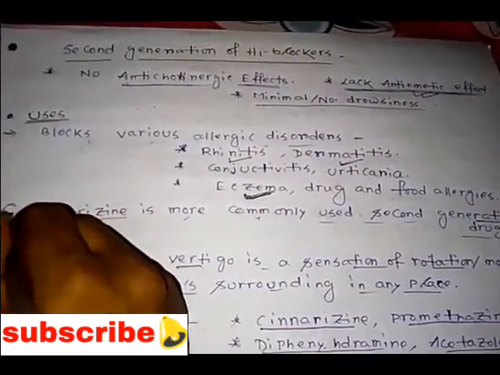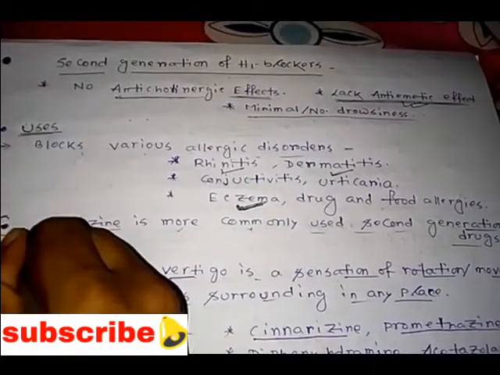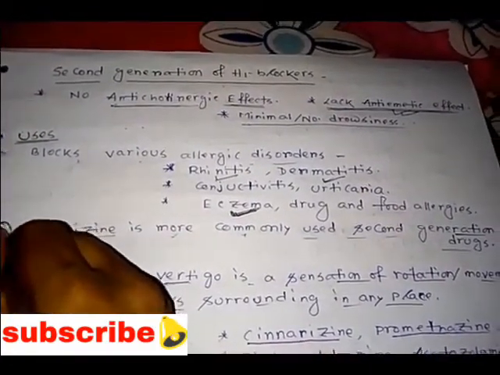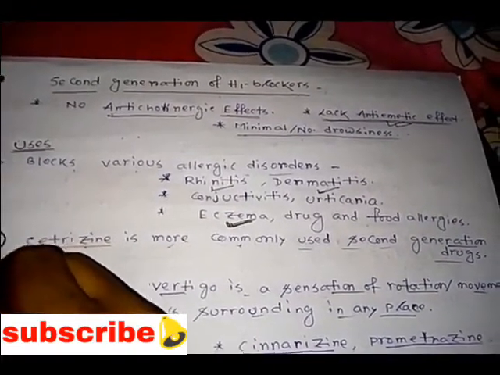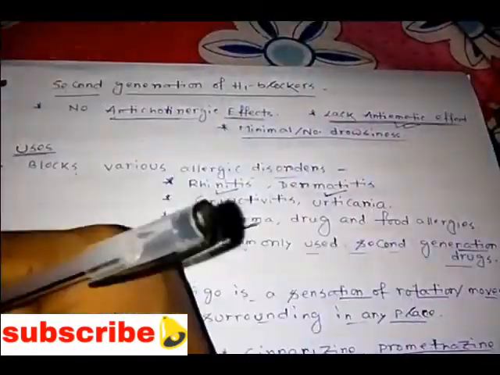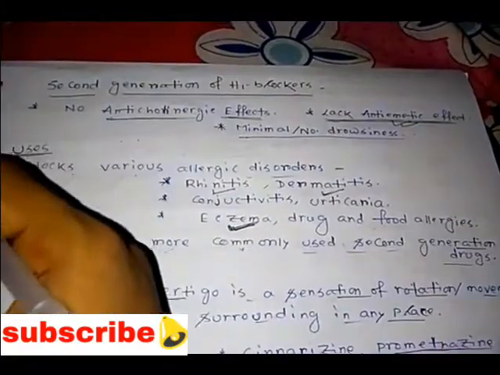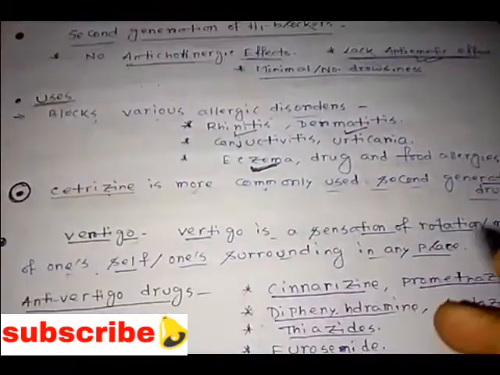So how to treat vertigo? I have told you in the first generation drugs' uses that they control vertigo, right? So that is all about vertigo. And how to treat it? By using anti-vertigo drugs like cinnarizine, and first generation drugs like promethazine and diphenhydramine, and acetazolamide. I told you in the diuretics, like carbonic anhydrase inhibitors, right? That is one of the diuretic drugs, acetazolamide.